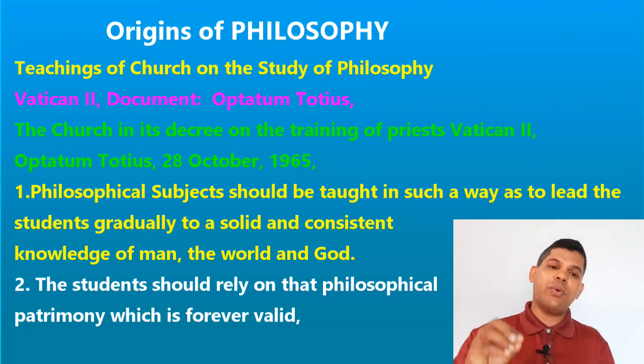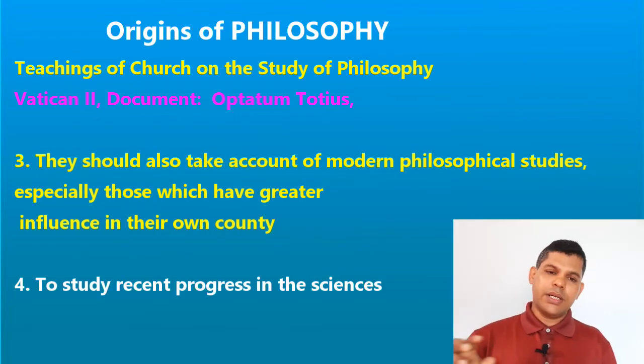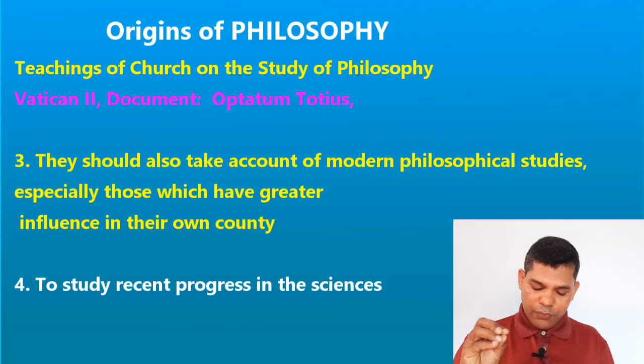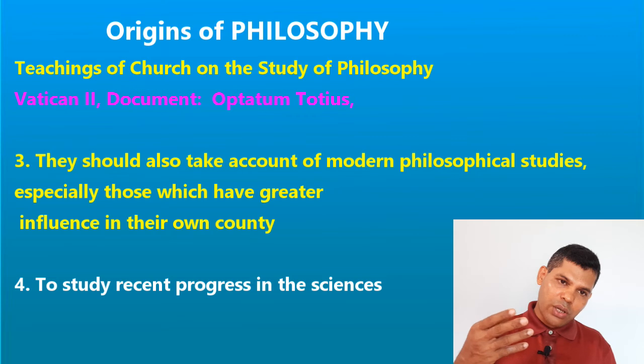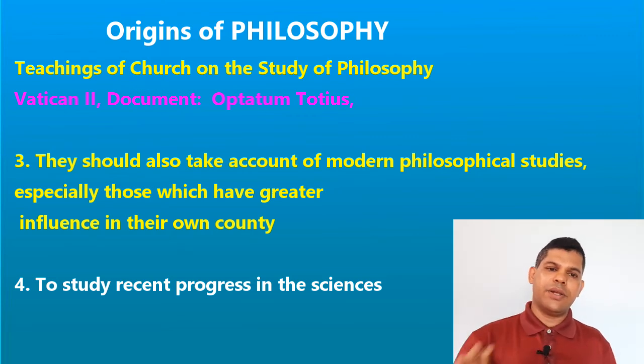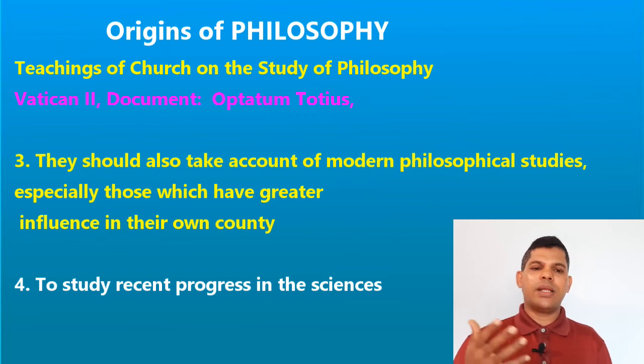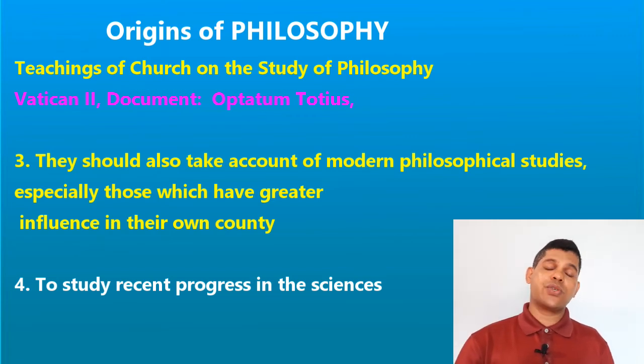Thirdly, the students should also take note of the modern philosophical studies which have greater influence on their own country. For example, in India, when we consider our own land, Gandhian philosophy and the Indian philosophical schools, for example, Charvaka, Jainism, Buddhism, Sikhism, Vedanta or philosophy of Veda.